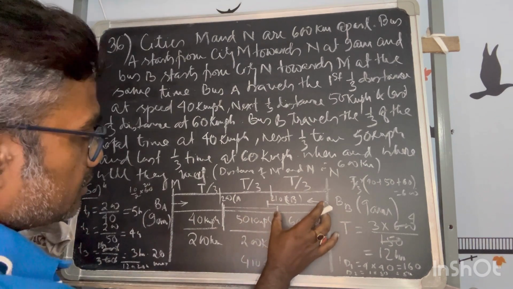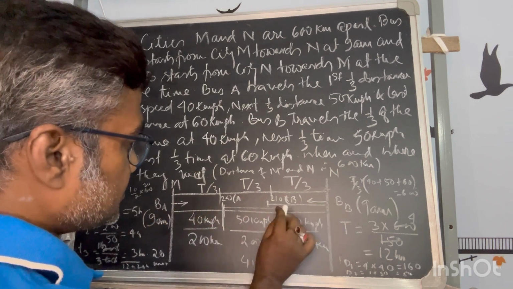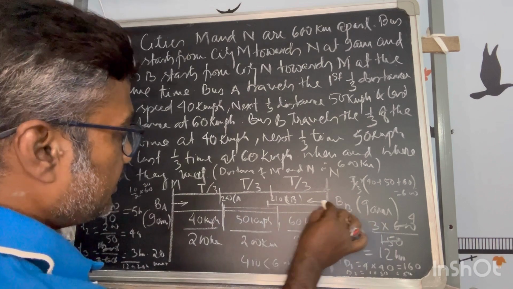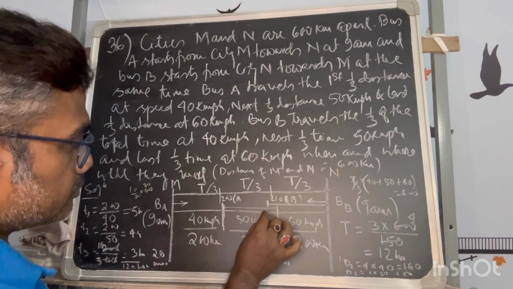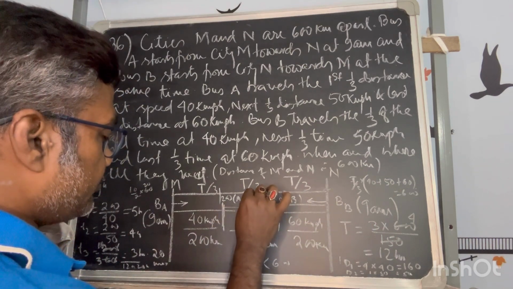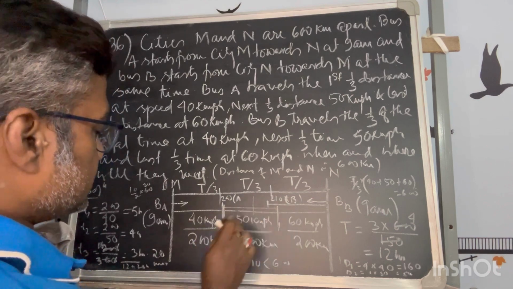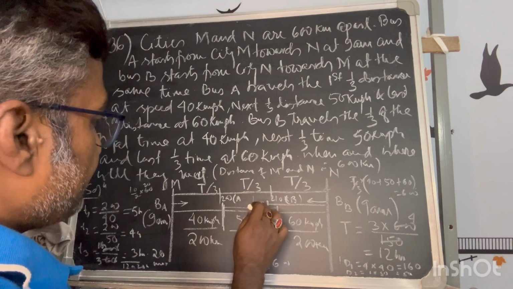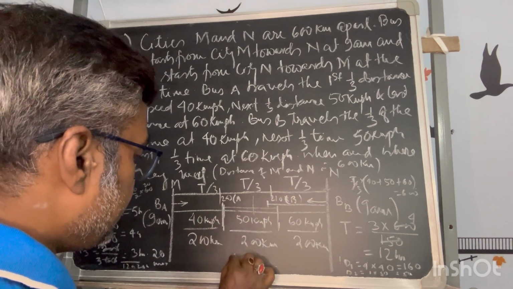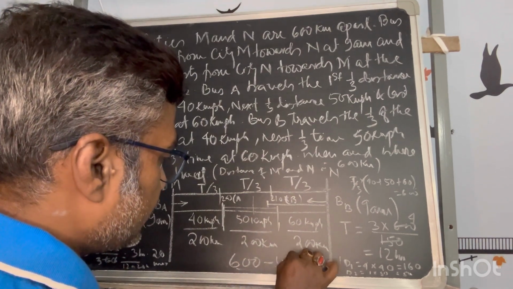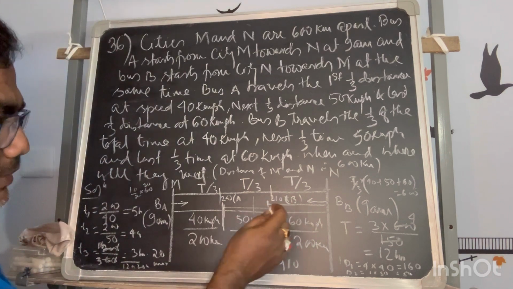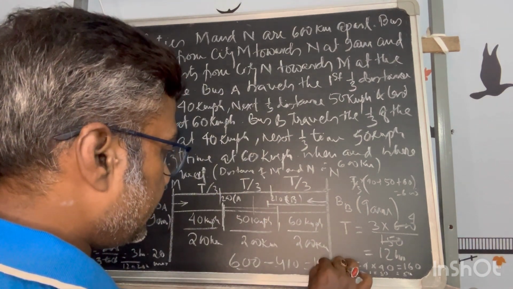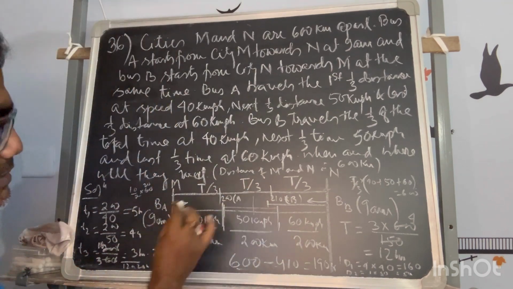So they will meet somewhere in between, because 210 is crossing 200. A has not reached this zone. He will be somewhere in this zone only, and B has already entered this zone. So the possibility of meeting is in that zone only. So how much is this zone? This relative distance is 600 minus 410, because they have already made a journey. So the remaining journey is 190 kilometer. Within this there is a chance of meeting.